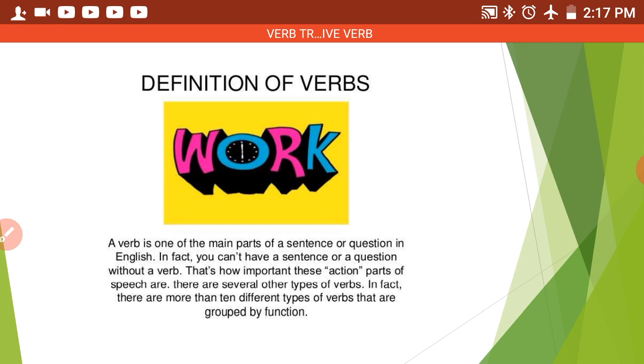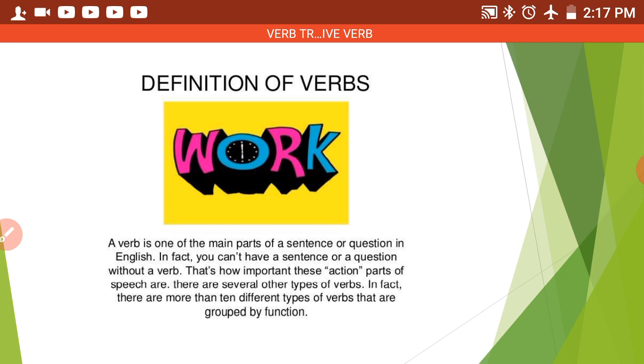Today we are going to discuss one more point of the grammar sections, and that is verb, and it has types also: action verbs, linking verb and auxiliary verb. So in this video today we are going to discuss what is verb, what is action verb, and it has two types, like a transitive verb and intransitive verb. So without wasting our time, let's start.